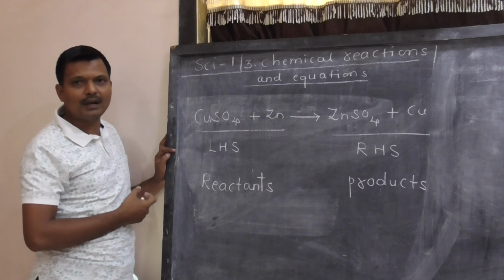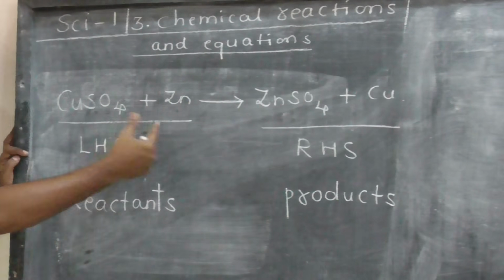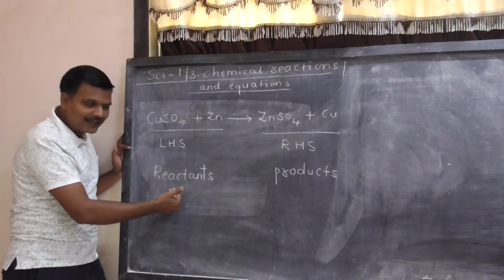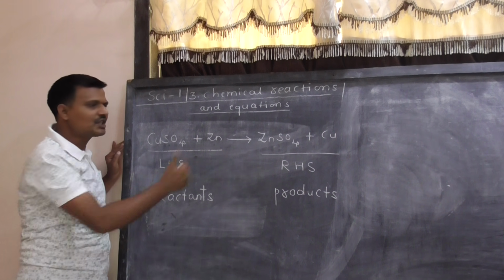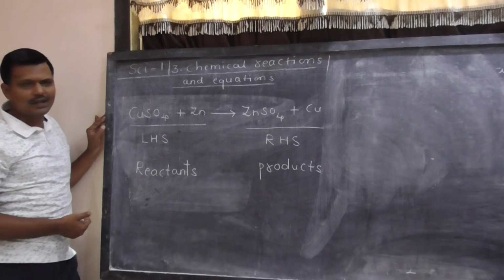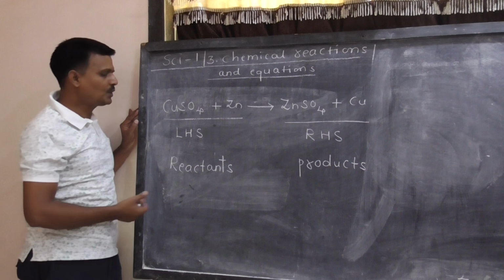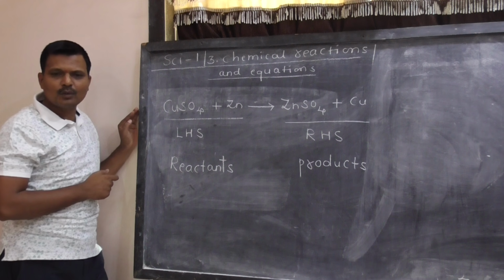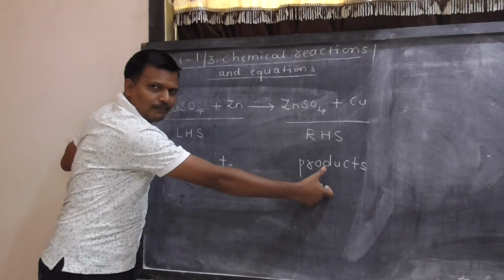So always remember, in any chemical reaction, the substances which are placed on LHS or left hand side are reactants, and substances which are placed on RHS or right hand side are termed as products. Board may give you any reaction and ask to identify reactants or products, or sometimes the question may be like this for 2 marks: define reactants, define products.